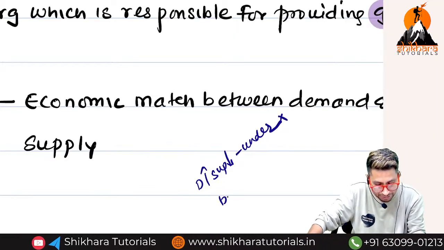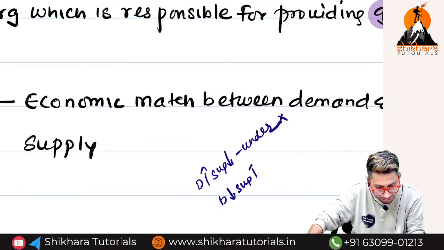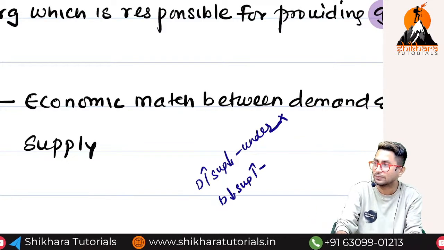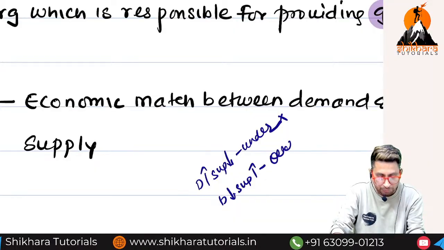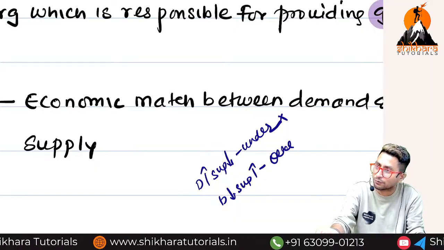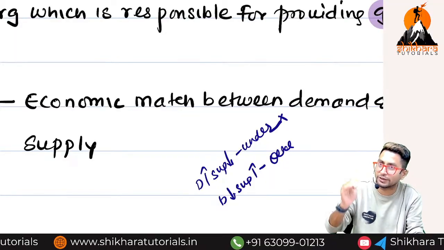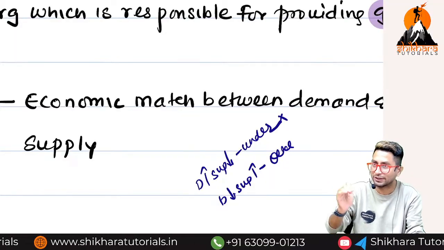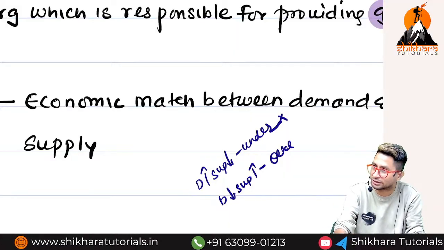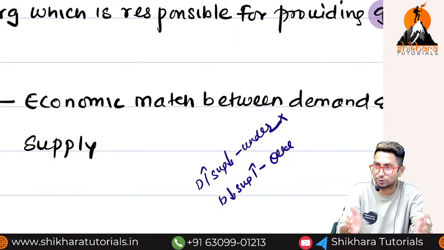Now, demand is less, supply is high. This is a situation of what? Overproduction. Meaning, I am producing more than what is required by customers. Sales will happen or unsold inventory will pile up. Unsold inventory will increase, because of which again there is a loss for me, right? Unsold inventory, what will I do?